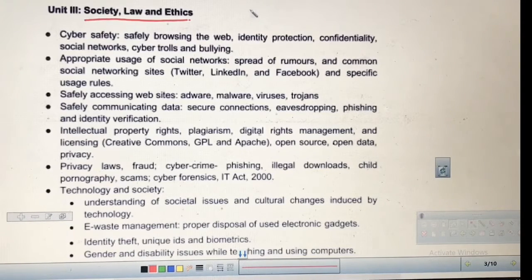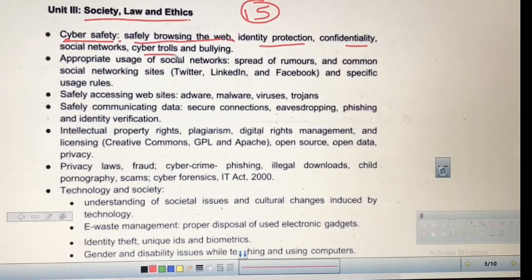15 marks weightage is there for this chapter, very very important from that point of view also. What is cyber safety? You will study about cyber safety, because there are so many cyber attacks being tried. So how safely you can browse the web is very important. While you use a browser and various websites, how safely you can browse, how you can protect your identity, your confidential information like your login, password, user ID, etc.